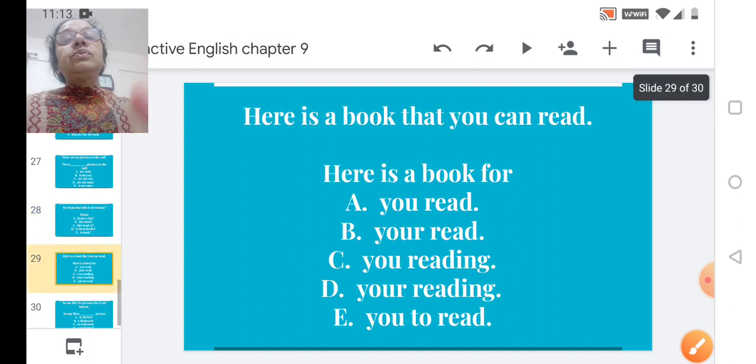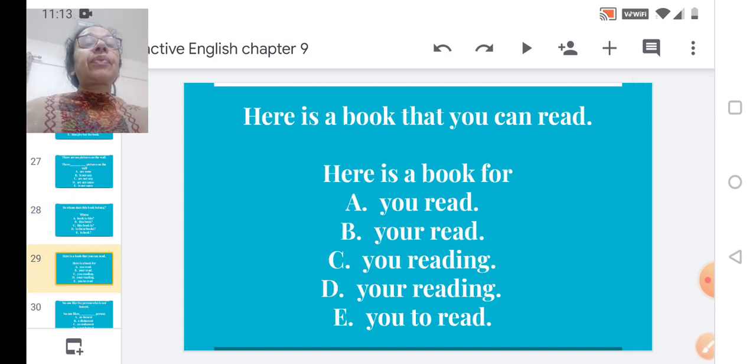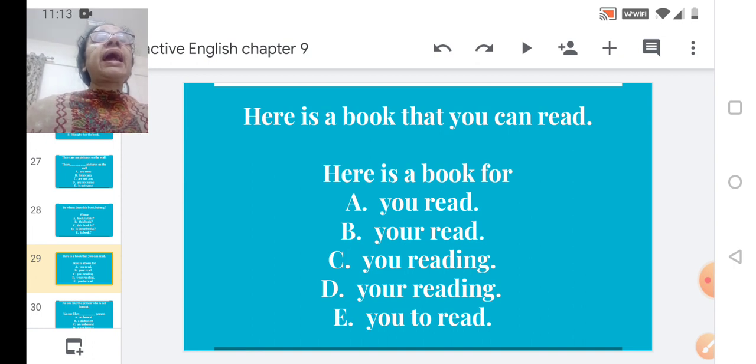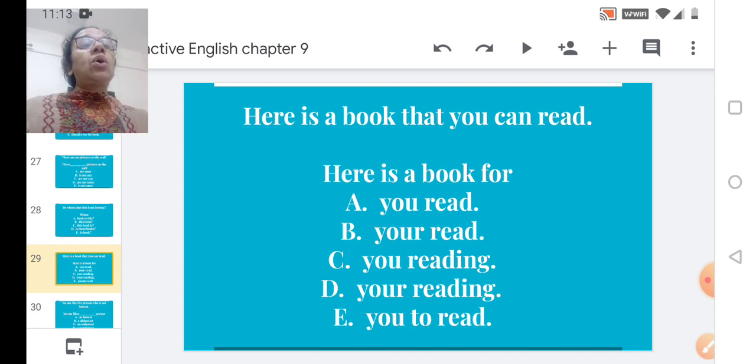Now we move ahead. Here is a book that you can read. Now, here is a book for, dash. Options: A, you read. B, your read. C, you reading.